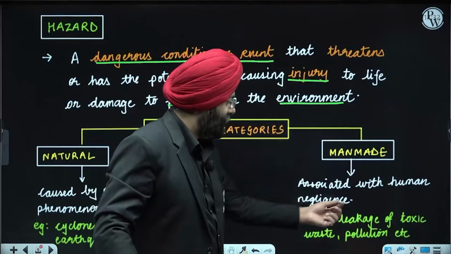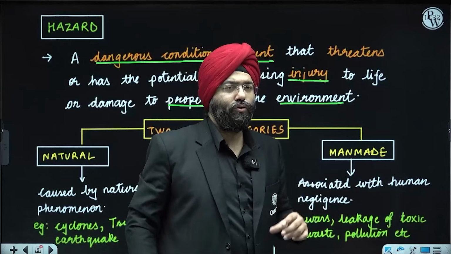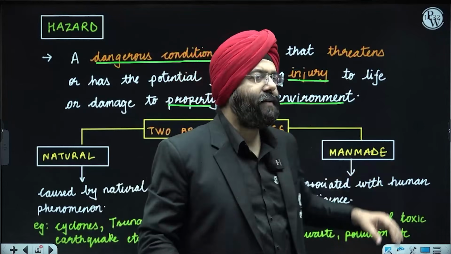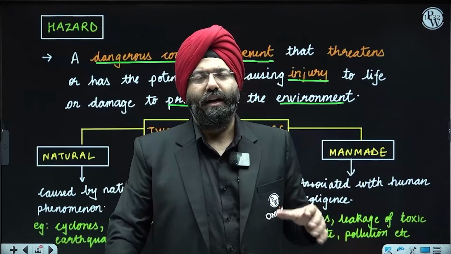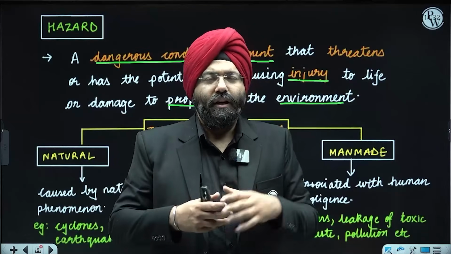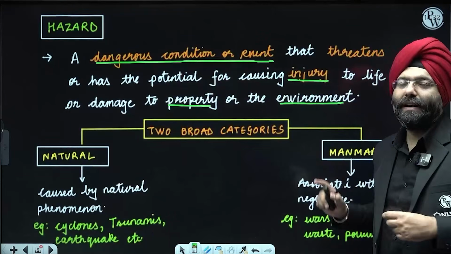That is why you realize that wars, leakage of toxic waste, and pollution are also an outcome of man-made hazards. Clear? So a hazard can be man-made, a hazard can be natural. There can be a lot of things which are related also, like dropping a bomb leading to an earthquake. That will be a man-made hazard, right?